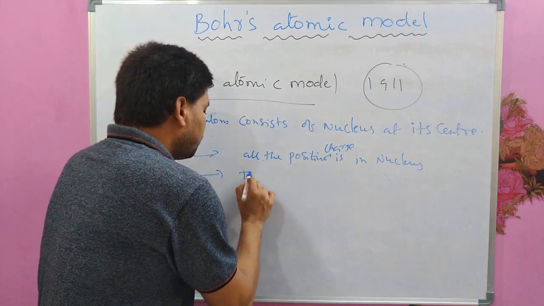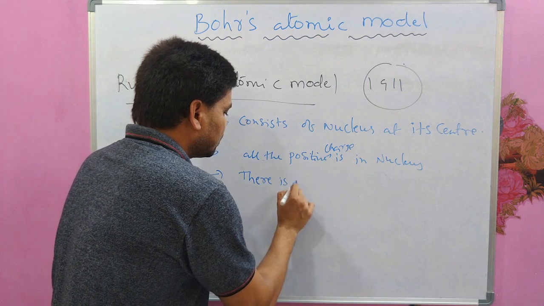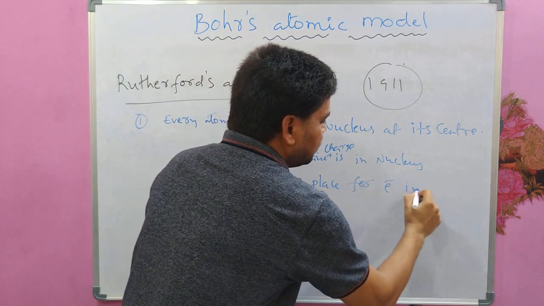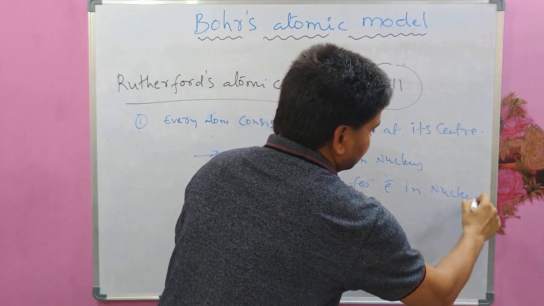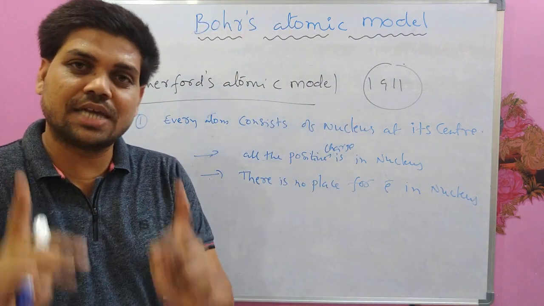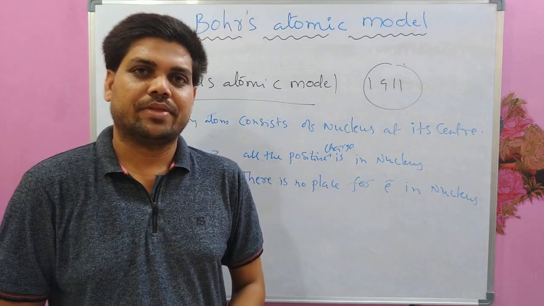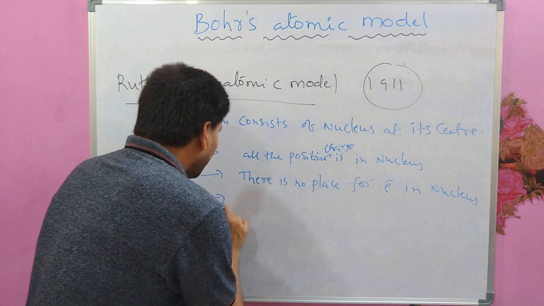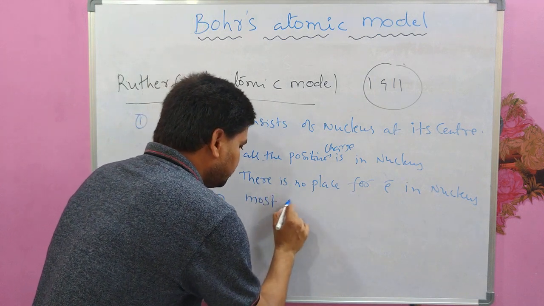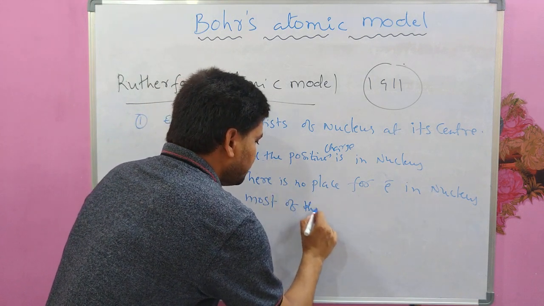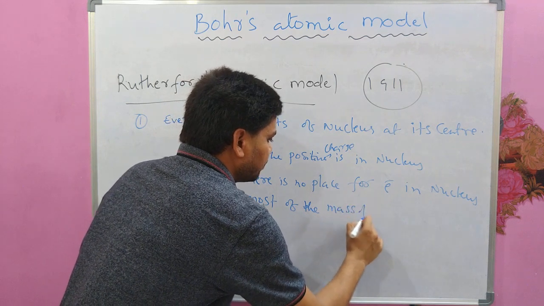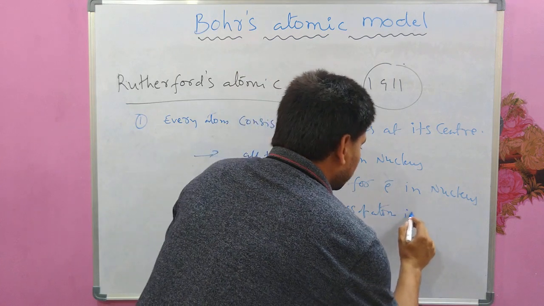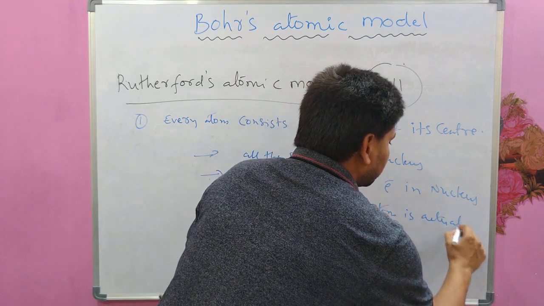And there is no place for electrons in the nucleus. All the positive charge is in the nucleus and no place for electrons in the nucleus. And most of the mass of the atom is actually in the nucleus.